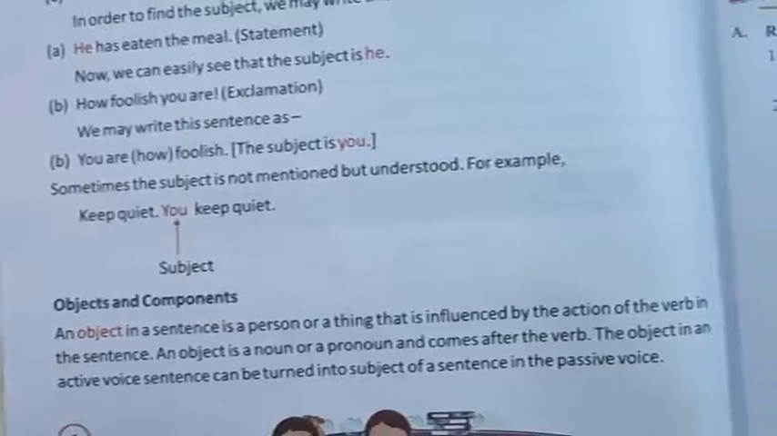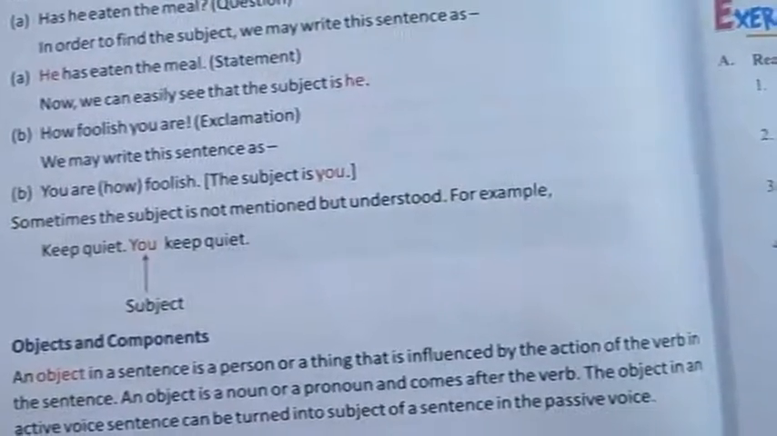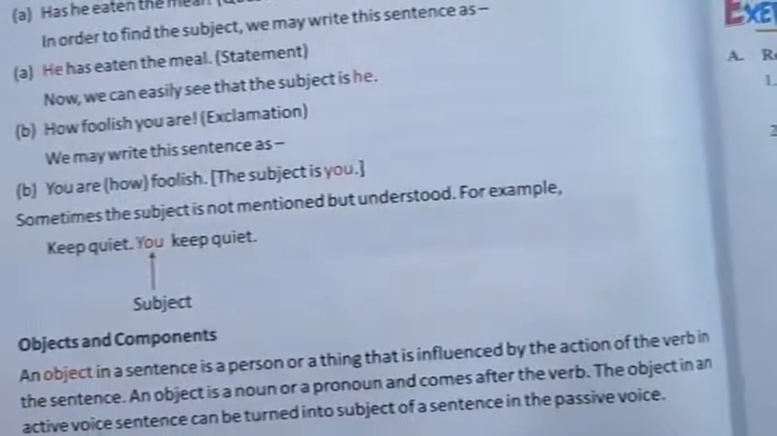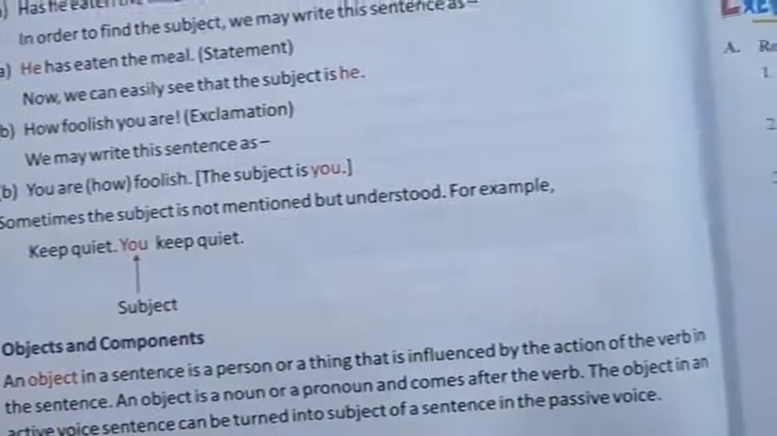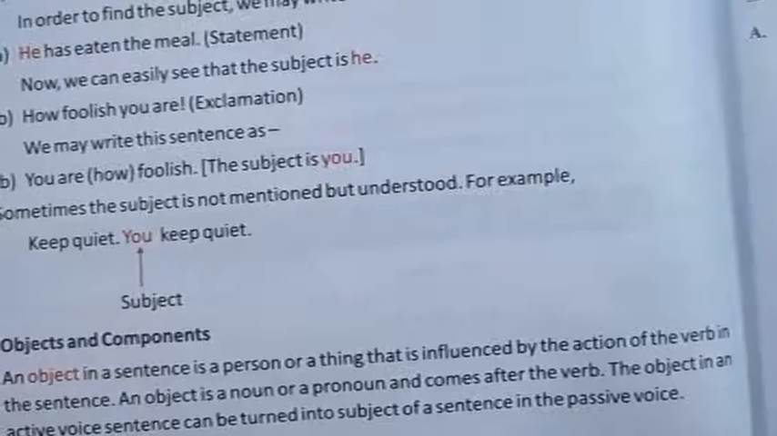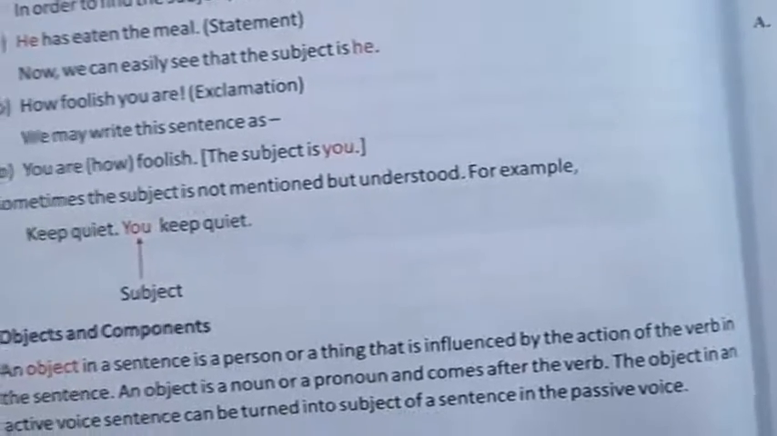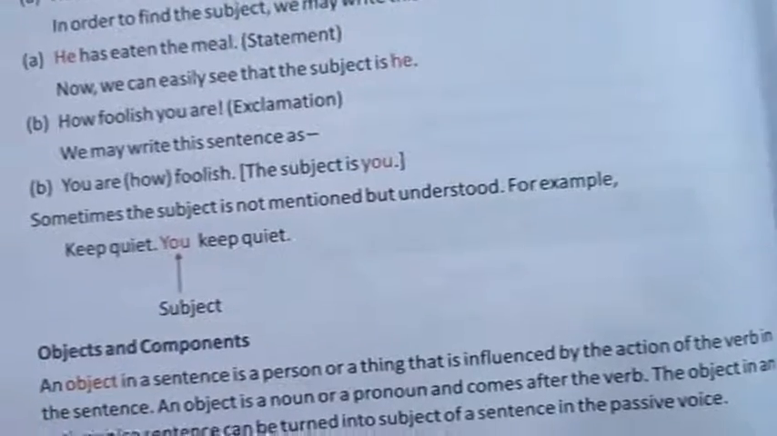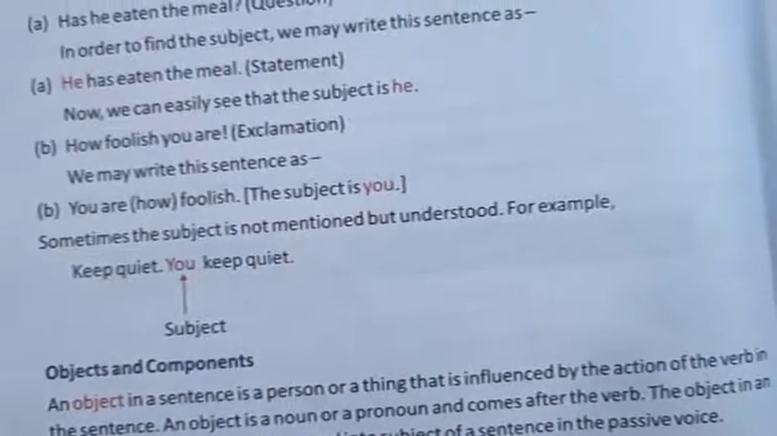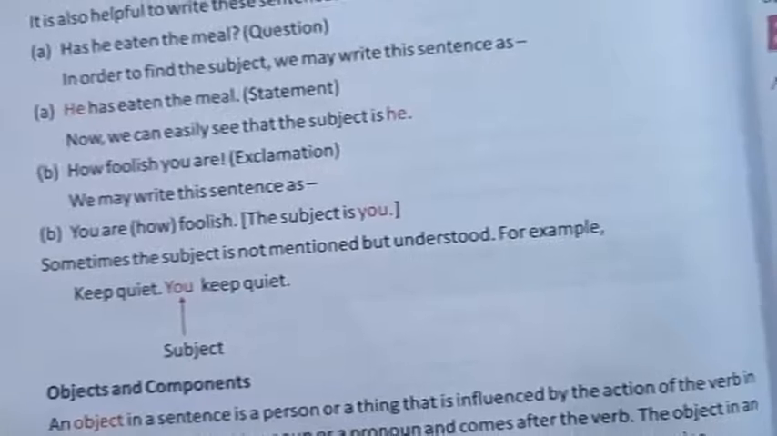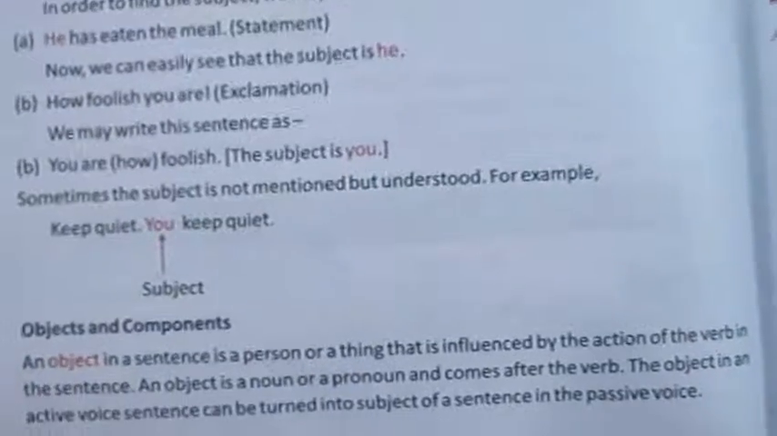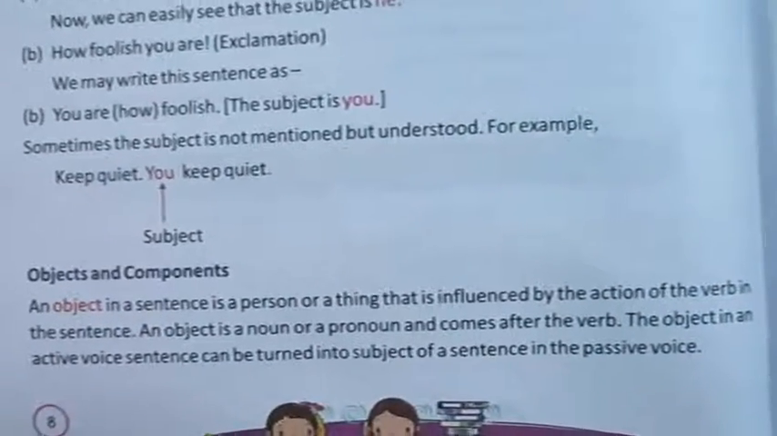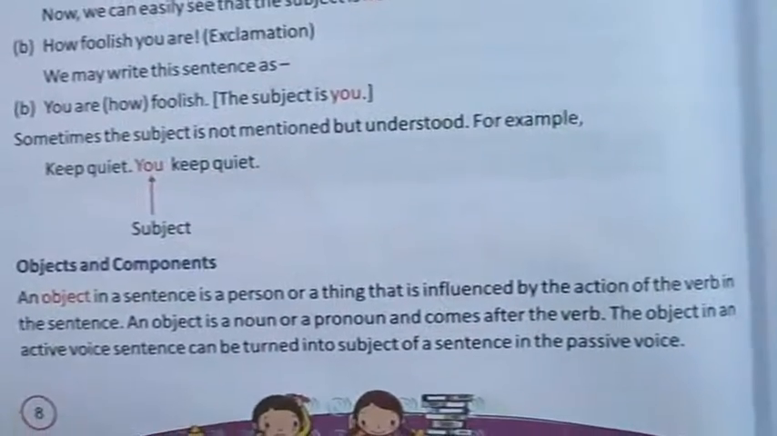For example, if I say, Rohan opens the book. In this sentence, Rohan is the subject, the verb is opens, and what does the subject do? The subject opens the book. So the action is done upon the book. So book is my object. Rohan is subject, opens is verb, and book is the object. Clear? An object is a noun or a pronoun and comes after the verb. It always comes after the verb.